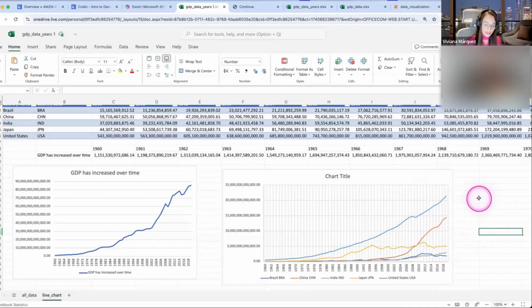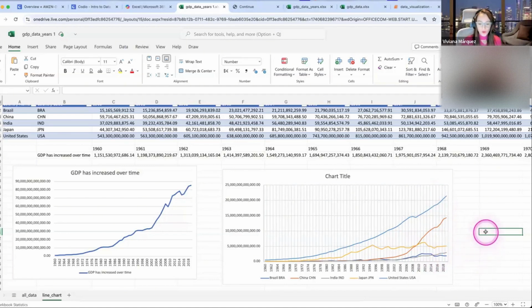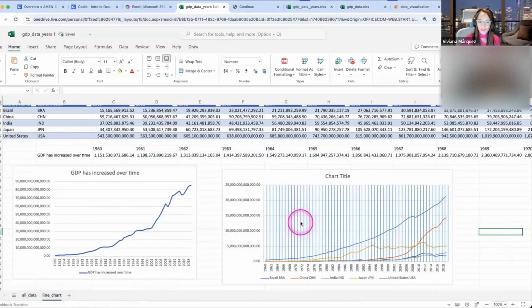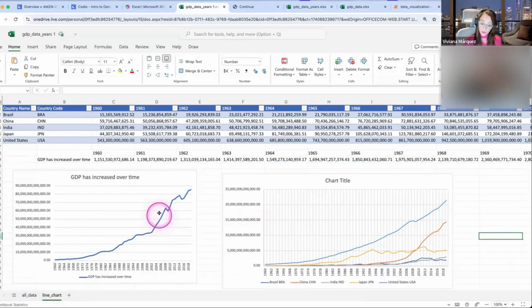One main thing related to line charts, typically you will have a time variable on the x-axis and a numerical variable on the y-axis, and my suggestion is to keep it simple, so don't have more than 5 lines per chart, because then it will get really hard to understand what's going on. If you did it with this data set that has all 200 countries of the world, it would look very overwhelming. There will be 200 lines. So just select a few countries that you're interested in, like in this case, and you do this.